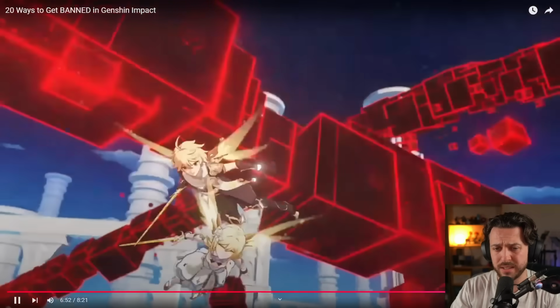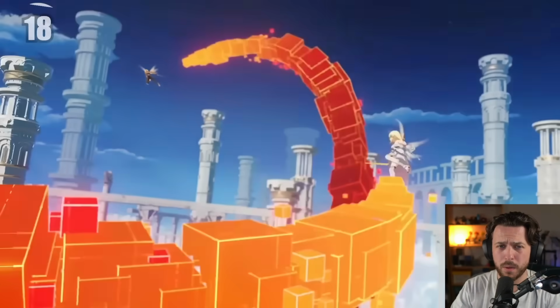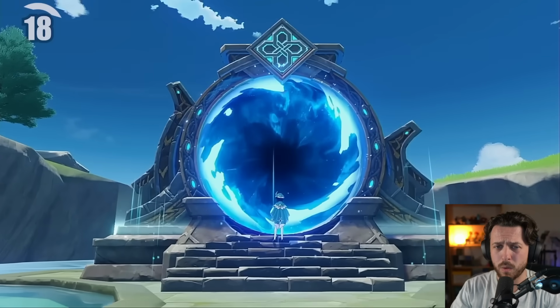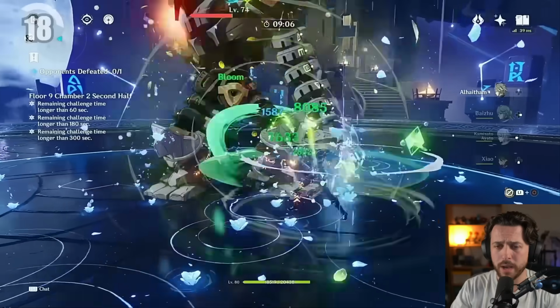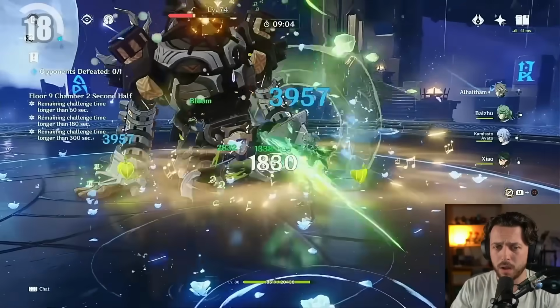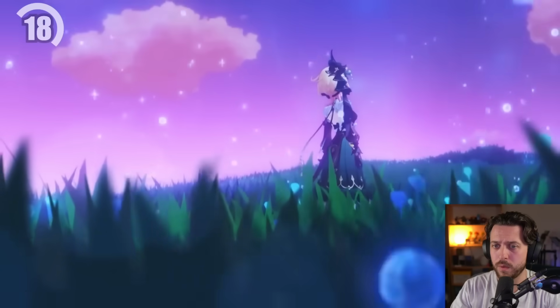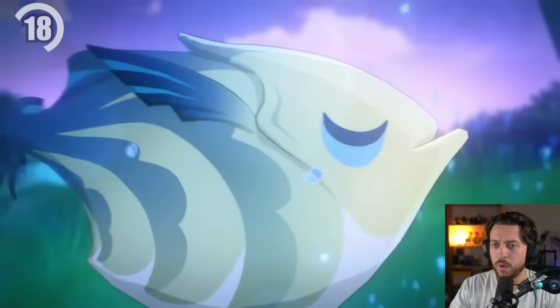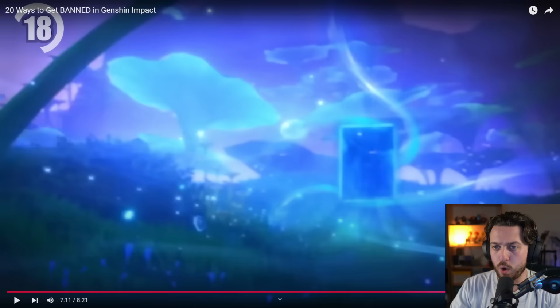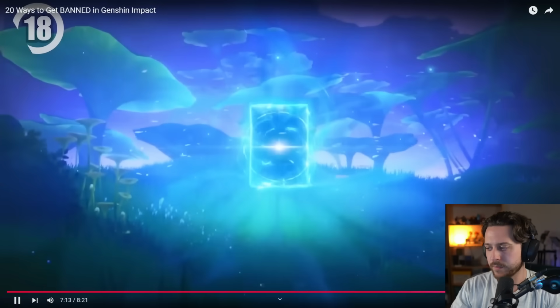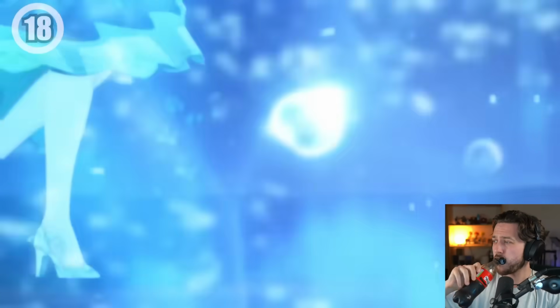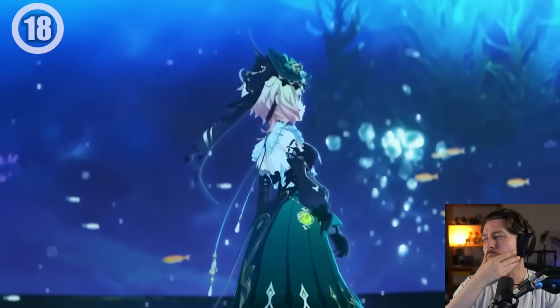I'm assuming. Number 18, logging in from suspicious devices or IPs repeatedly. This is less about you doing something wrong and more about the game trying to protect you. So be careful switching your VPN between multiple different places. If your account is suddenly accessed from multiple different countries and devices in a short period, it looks like your account has been stolen. Hoyoverse's security system, let's say your account's been stolen, or you're paying for services like people playing on your account for you, which, as said earlier, is definitely against TOS, right? So yeah, it's to protect them and you. Systems may automatically flag and suspend your account to prevent further damage. If this happens to you legitimately, you'll have to go through customer service to get it restored.